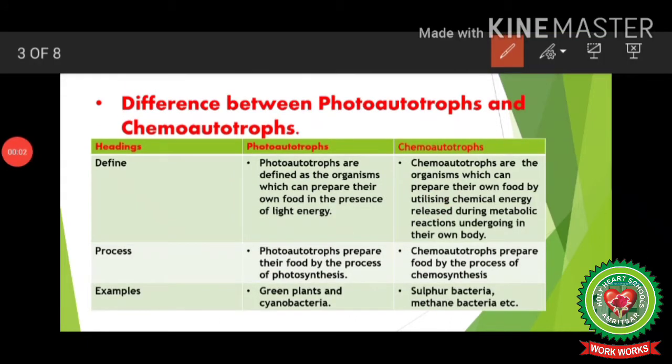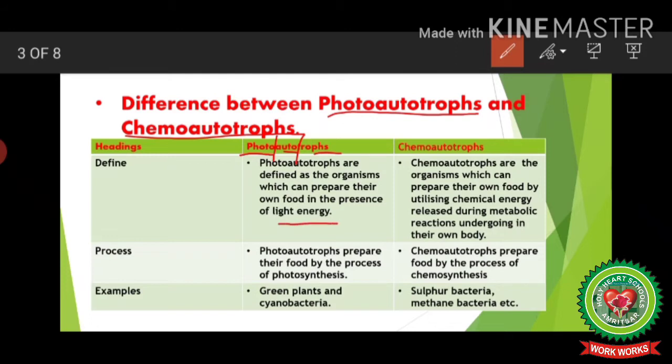Autotrophs can be further classified into two categories, photoautotrophs and chemoautotrophs. Photoautotrophs. This word can further be split into three terms, photo, auto and troph. Here photo stands for light, auto means self and troph means organisms. So photoautotrophs are the autotrophs that can synthesize their own food but in the presence of light energy.